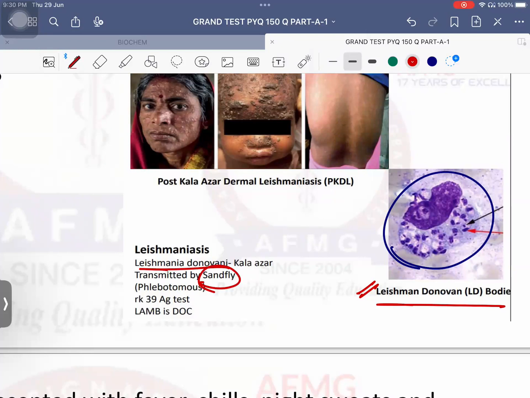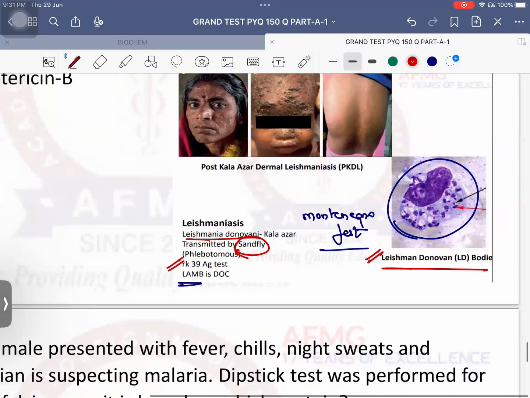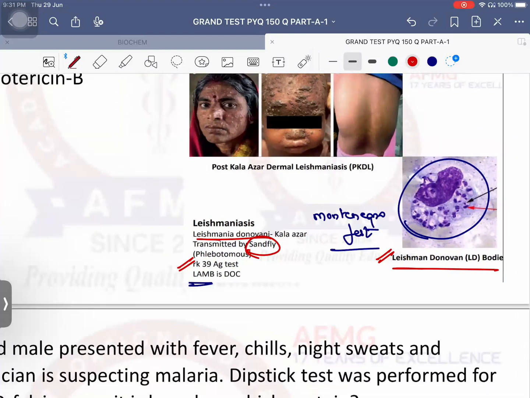Which species? Phlebotomus species. Which is the test that we do? RK39 antigen test. Okay, important. What is the drug of choice? Liposomal amphotericin B. Important. Immunity status test: just like for TB you do Mantoux, for diphtheria you do Schick test, similarly for kala azar you go for the Montenegro test, please remember. Then cutaneous leishmaniasis is also known as oriental sore, Baghdad boil or Delhi boil caused by Leishmania tropica.